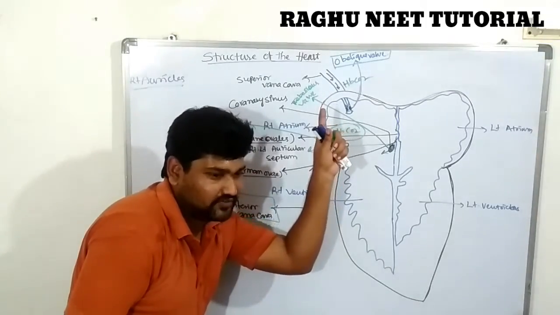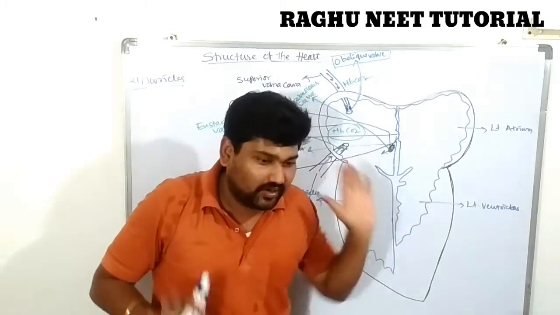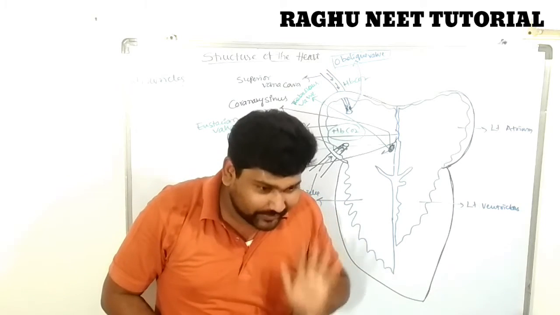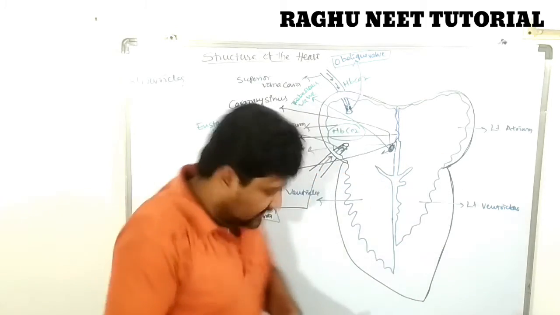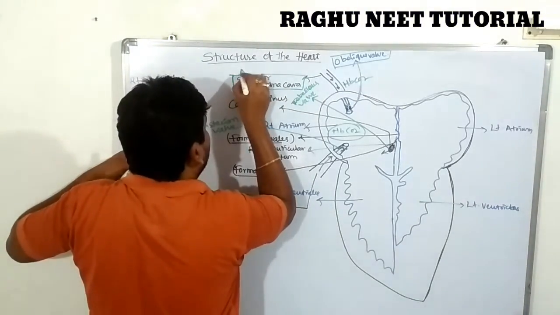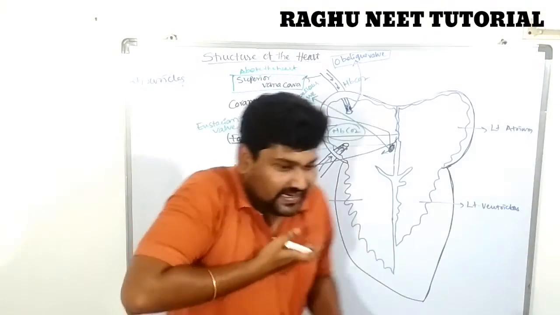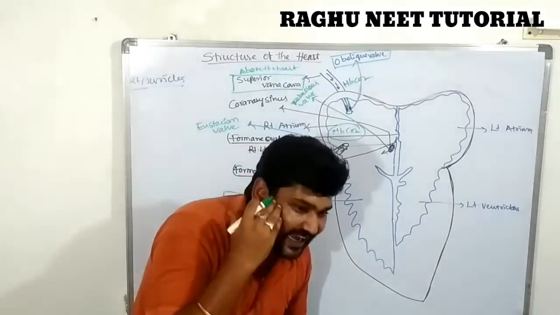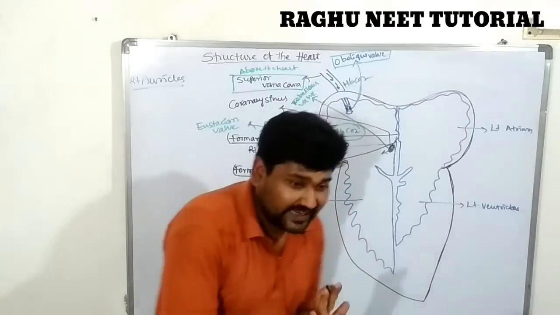What is the importance of the superior vena cava? The superior vena cava carries deoxygenated blood from the superior parts of the body, that is, from above the heart. It carries the deoxygenated blood from the neck, face, cranium, brain, and shoulders, hands.